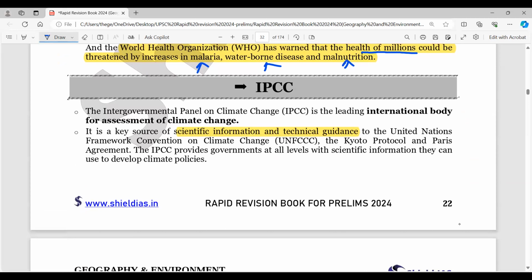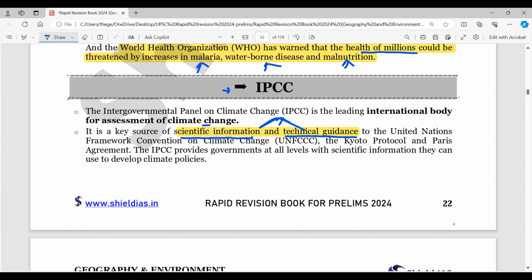Coming to the IPCC, if there is a question related to the organization itself, it's the Intergovernmental Panel on Climate Change. I'm sure you have all heard of it before. It is the international body for assessment of climate change. Now, what is the major function? Remember these two things: scientific information provision to people and technical guidance to the UN.